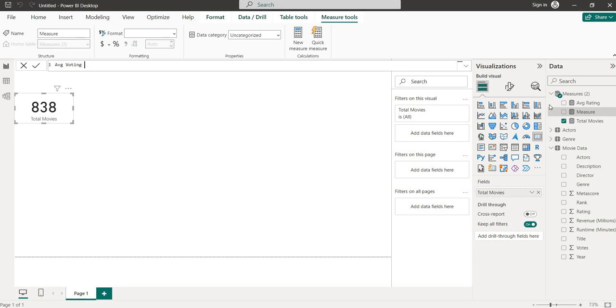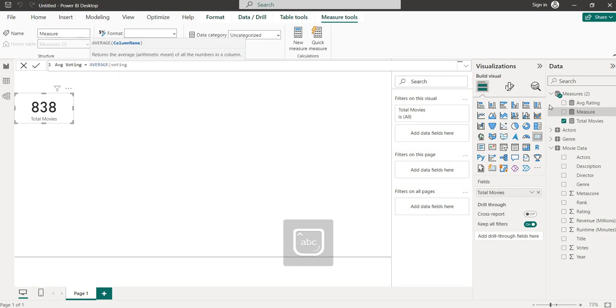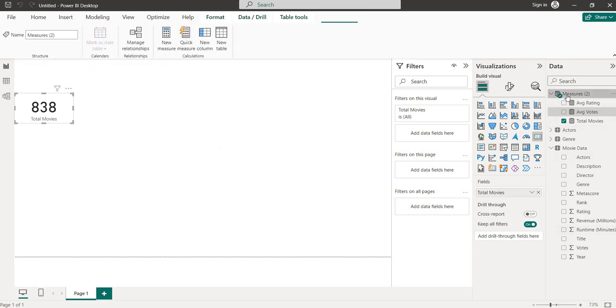Now measures, average voting. Yeah, we can do average voting also. Votes, sorry, let's do votes only. So average votes. Okay, average votes is there. Then runtime. Yeah, runtime is important.